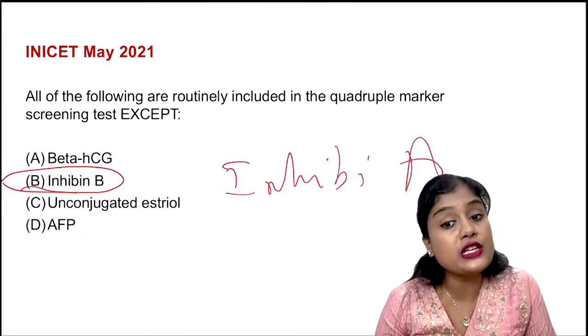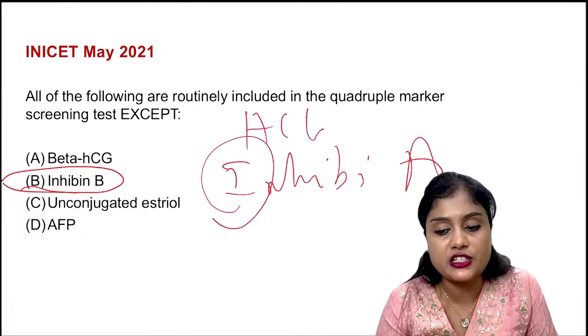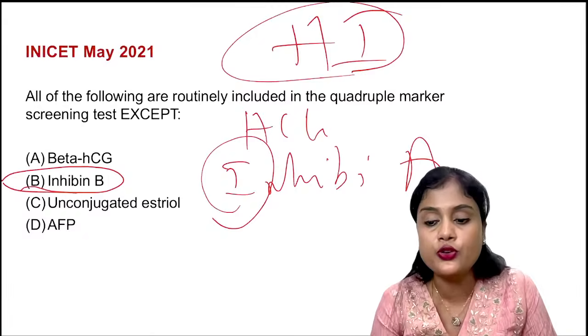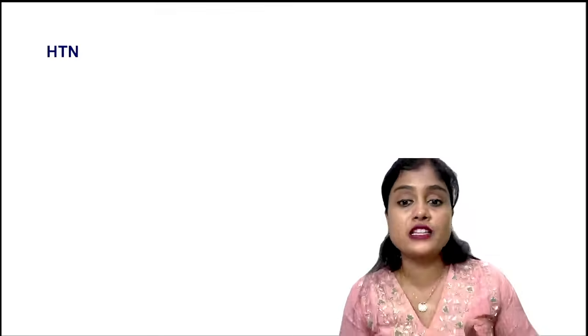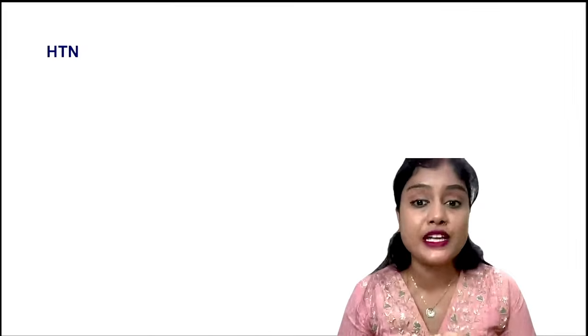And which are the two things which will raise? Inhibin and HCG. So you can remember as high. This is all I've told you. So let us quickly now go ahead with our important topic, that is our hypertension.